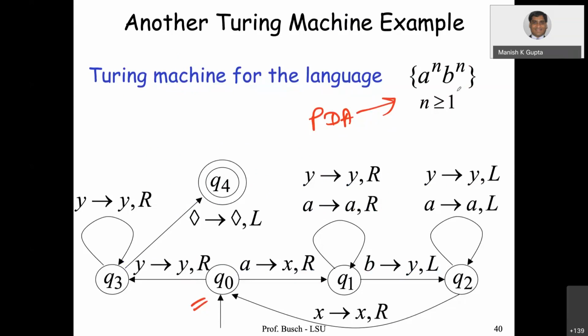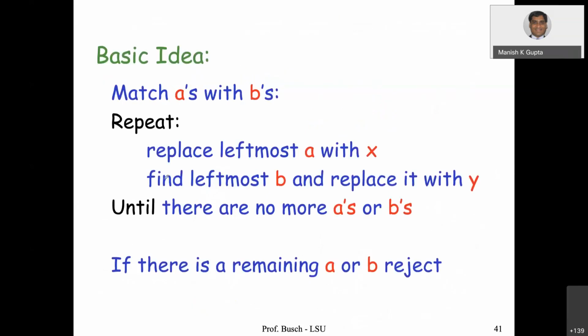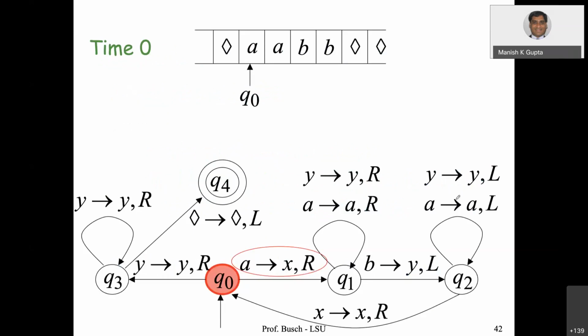Similarly, in the Turing machine we match a's with b's. We repeat: replace the leftmost a with X, find the leftmost b and replace it with Y, until there are no more a's and b's. If there is a remaining a or b, reject. That means if something remains, the number of a's and b's is not the same. Okay, so let us take an example here.